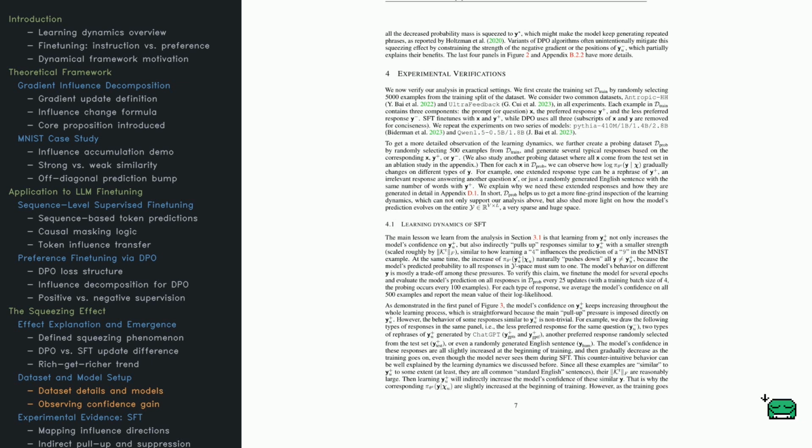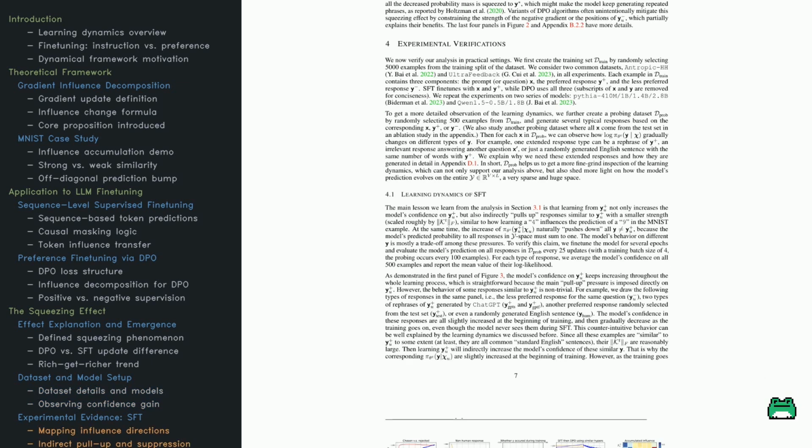This spillover is strongest early in training, when the model hasn't seen these test responses yet, but still shows higher confidence. Why? Because they're similar enough to the training response. The kernel values are high. Over time, this indirect influence fades, but early on, it's a clear sign of learning dynamics in action.